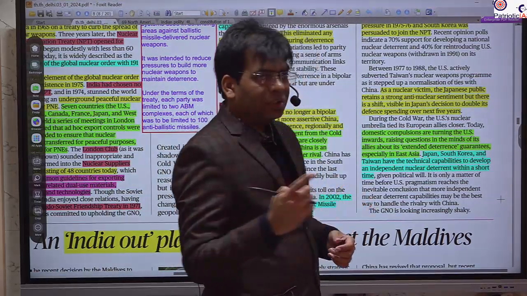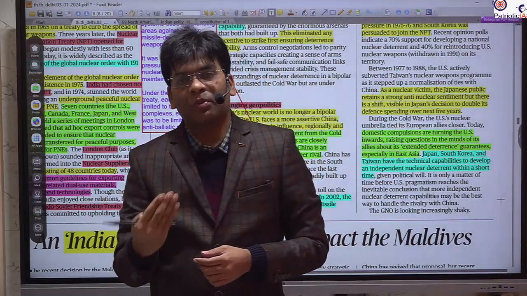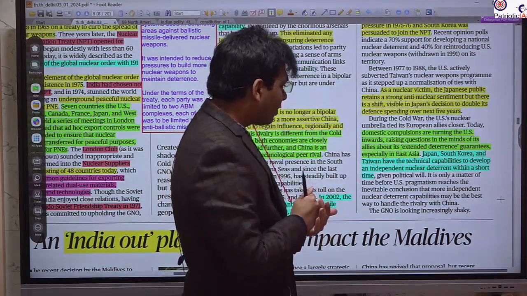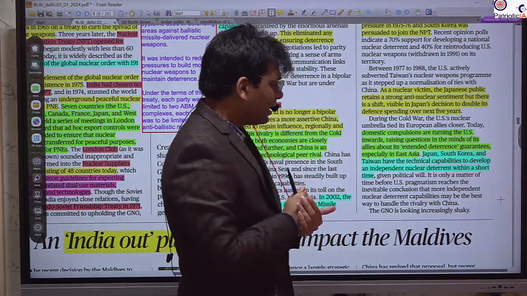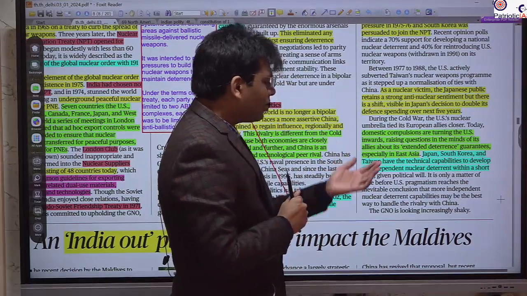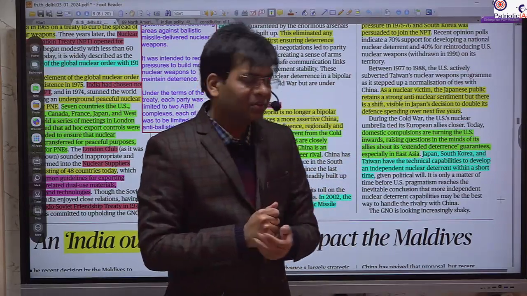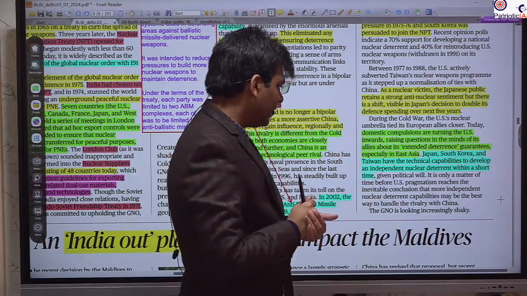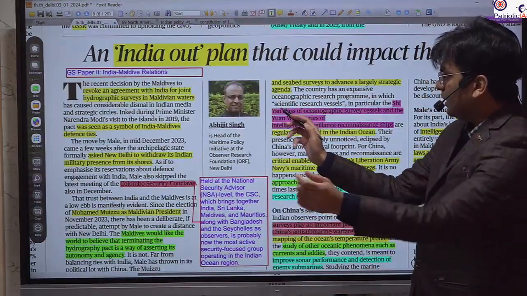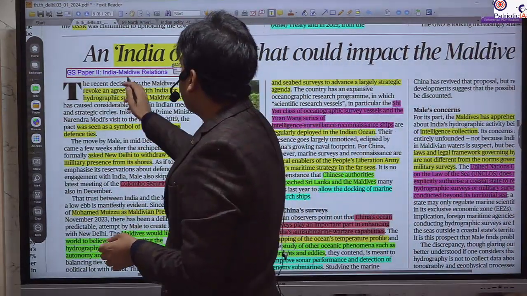But if the US withdraws as a security provider to these countries, they can also think about it, because they are facing the threat from China. Japan and South Korea always face an existential crisis due to China and North Korea. This article is related to GS Paper 2, and you can use it under the India-Maldives relations.